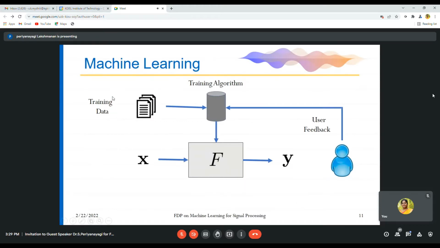So as I told, for any machine learning algorithm, we will have a set of training data that is given to a training algorithm that is fed to the model. With the user's feedback also, the training algorithm is modified and fed to the model. And based on that, it will be tested. This is your input and this is your output.